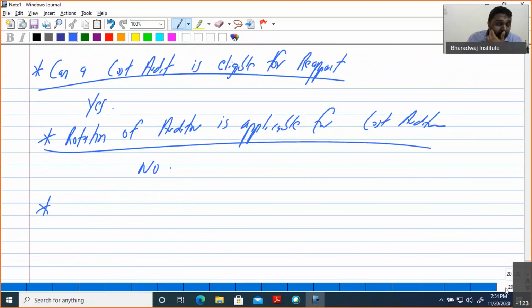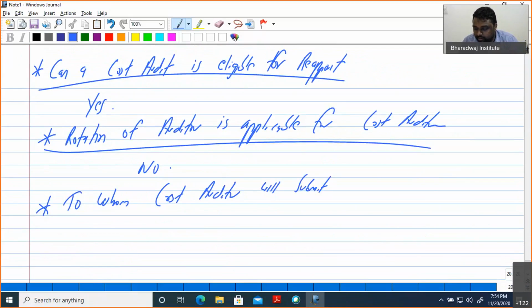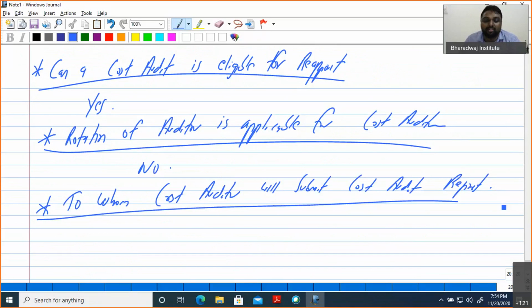Okay. So going further, another important thing. The tenure we have discussed. Now, to whom will the cost auditor submit the cost audit report? Whether it will be the central government? The answer is, it is not to the central government. It is to the board of directors.